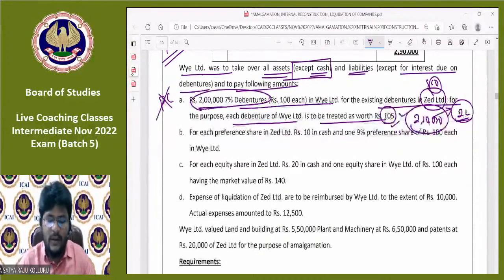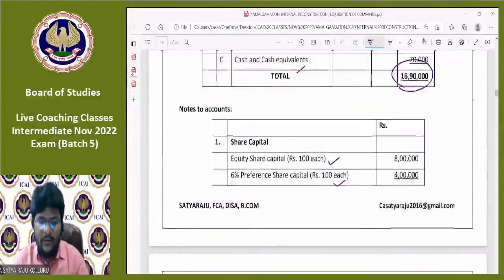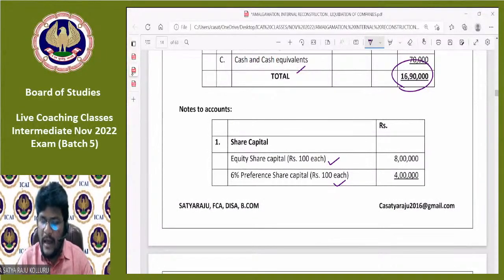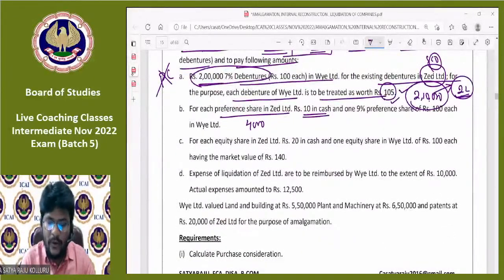Okay, wait. For each preference share in Z Limited, we are paying 10 rupees in cash. Please let me know how many preference shares are there? 4 lakhs divided by 100 means 4,000 preference shares. For each preference share, we are paying 10 rupees in cash. 4,000 into 10 means 40,000.